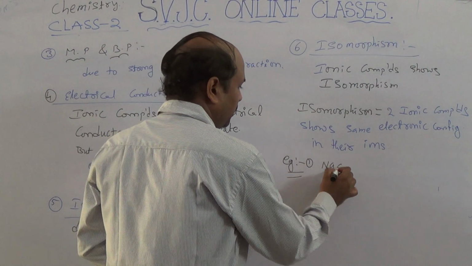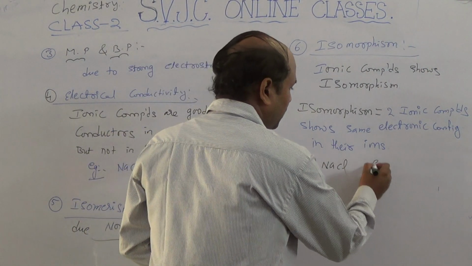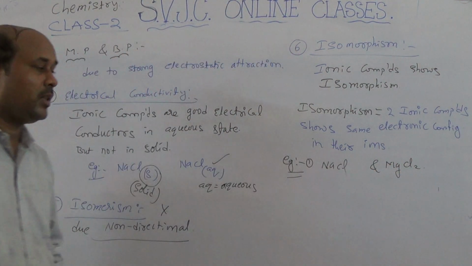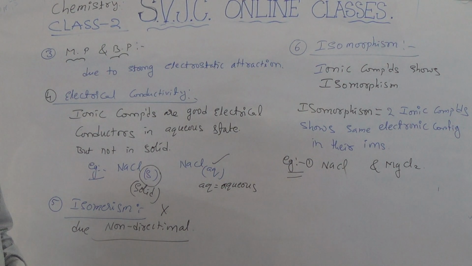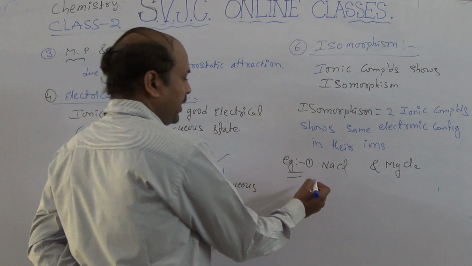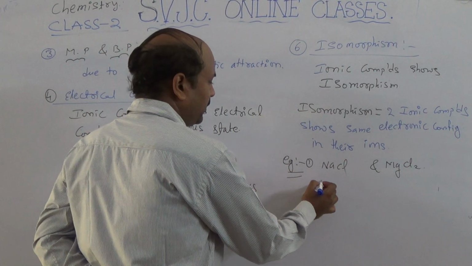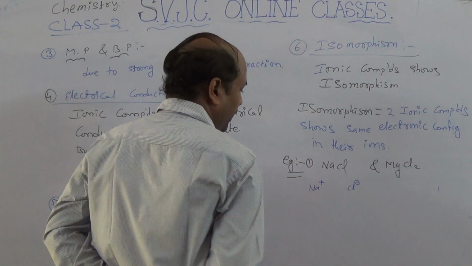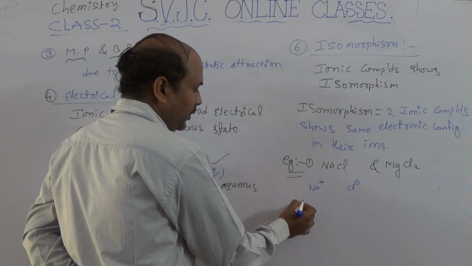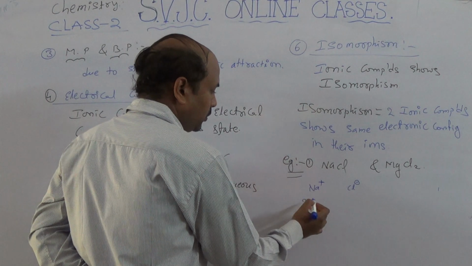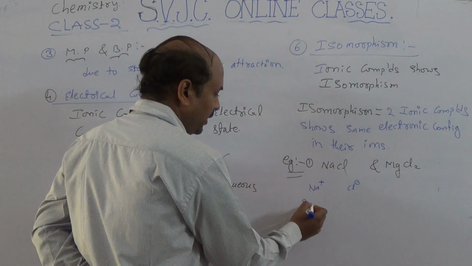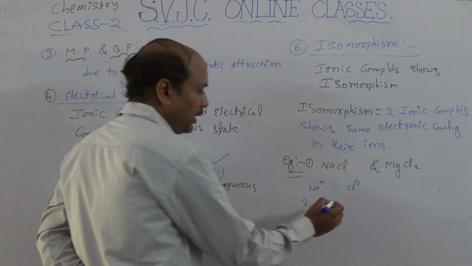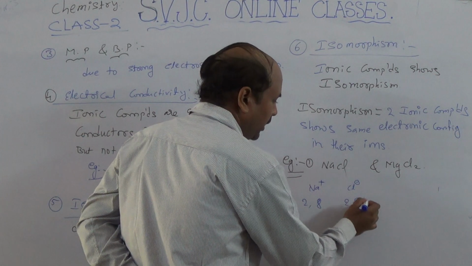For that I am taking one example. First example, NaCl and MgCl2. Here in NaCl, which one is the cation? Na+, sodium, is the cation and the anion is chlorine. Already you know the electronic configuration is 1s2, 2s2 2p6, that is 2, 8, and for chloride 2, 8, 8.